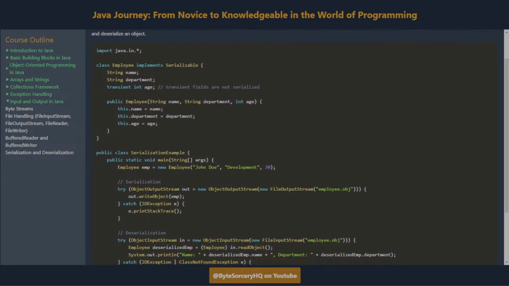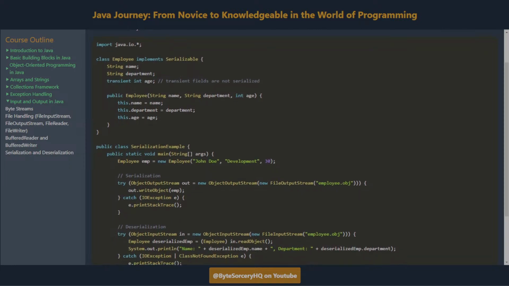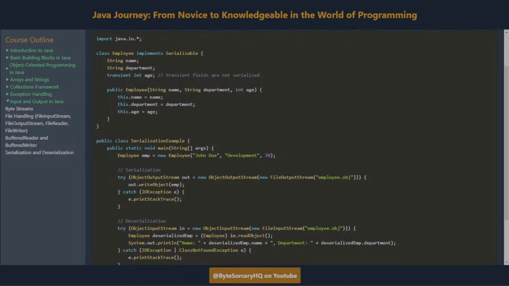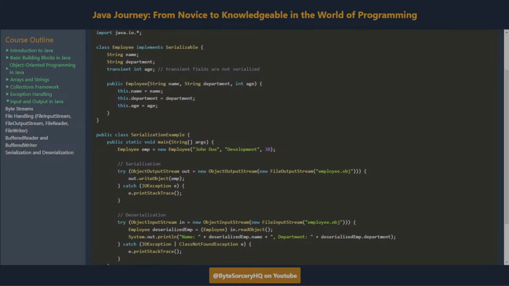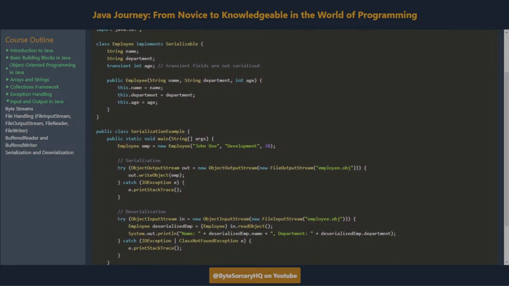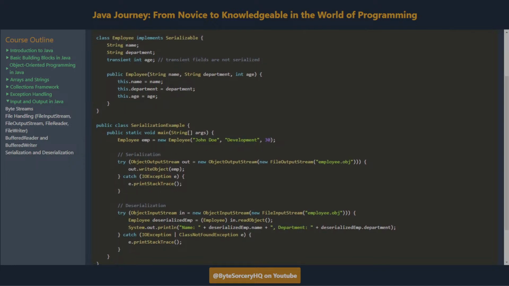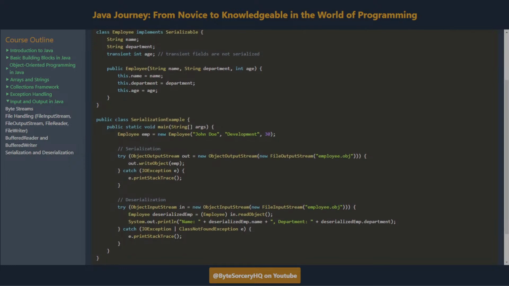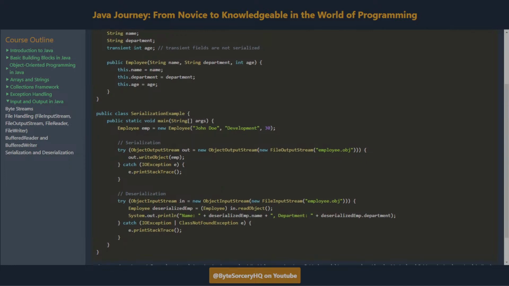Let's go through a simple example to serialize and deserialize an object. In the example code, we define an Employee class that implements Serializable. It contains three fields, name, department, and age, with the age field marked as transient, indicating it should not be serialized. In the serialization example class, an Employee object is created and serialized using an ObjectOutputStream wrapped around a FileOutputStream that writes to an employee.obj file.